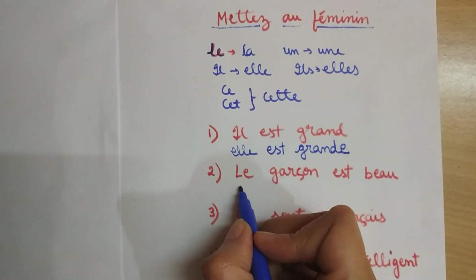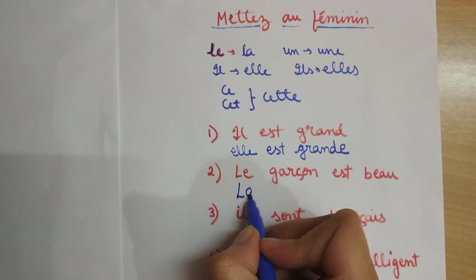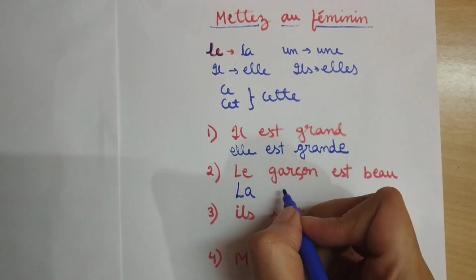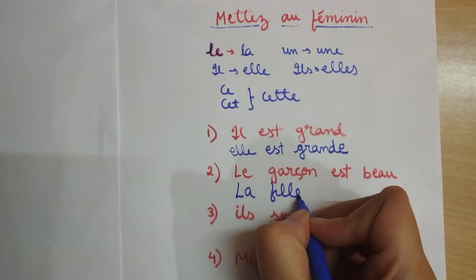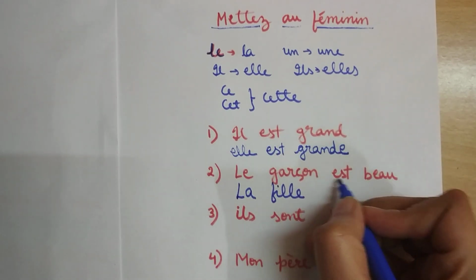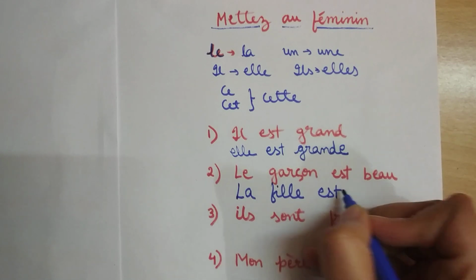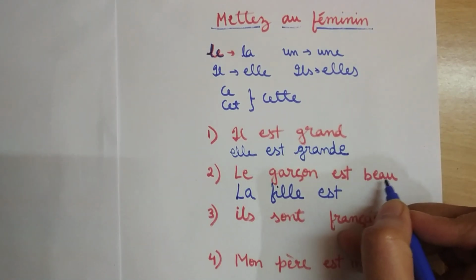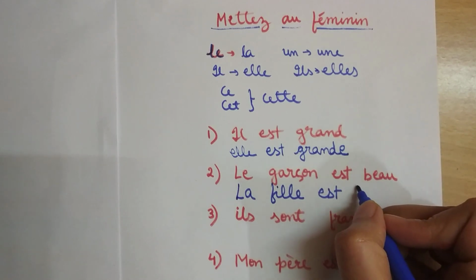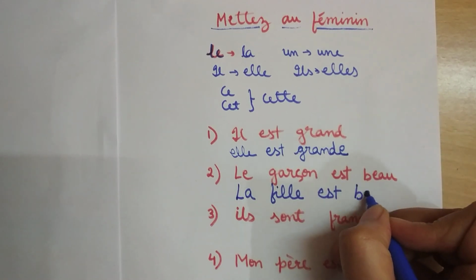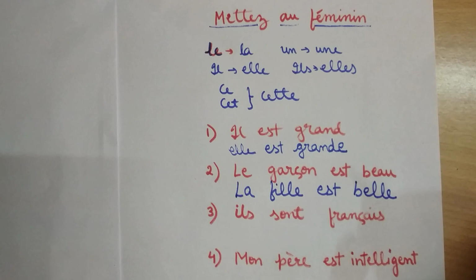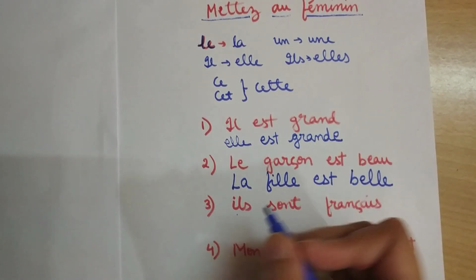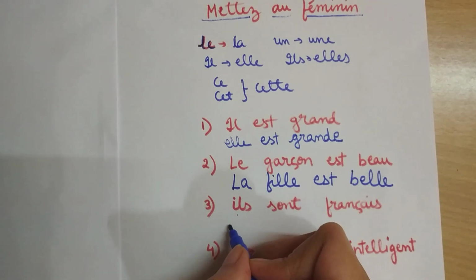Now over here for le we write la, since over here you can see garçon is boy. So feminine form of garçon is fille. Est remains same, a, and beau. This is the masculine adjective for the boys. So for the feminine form we have belle. We will write belle. Third, ils changes to elles.